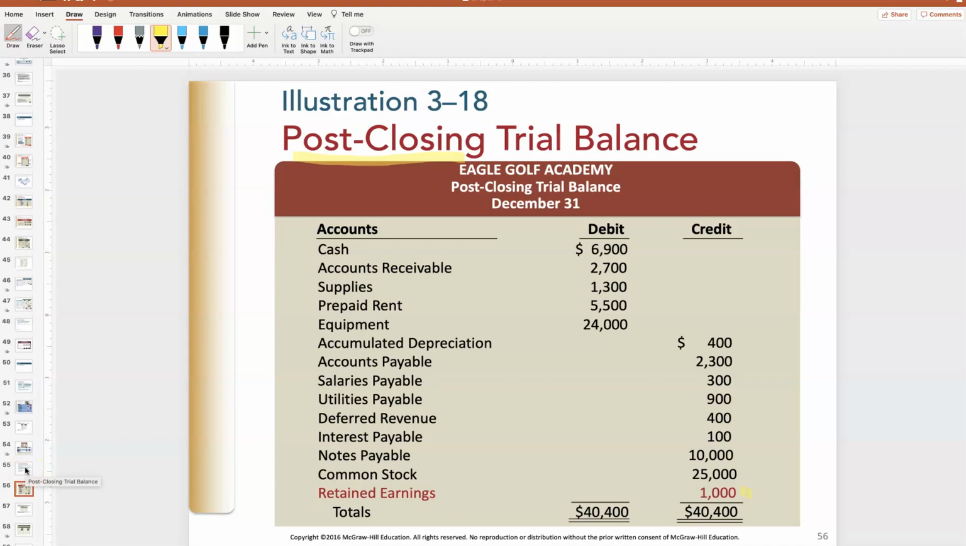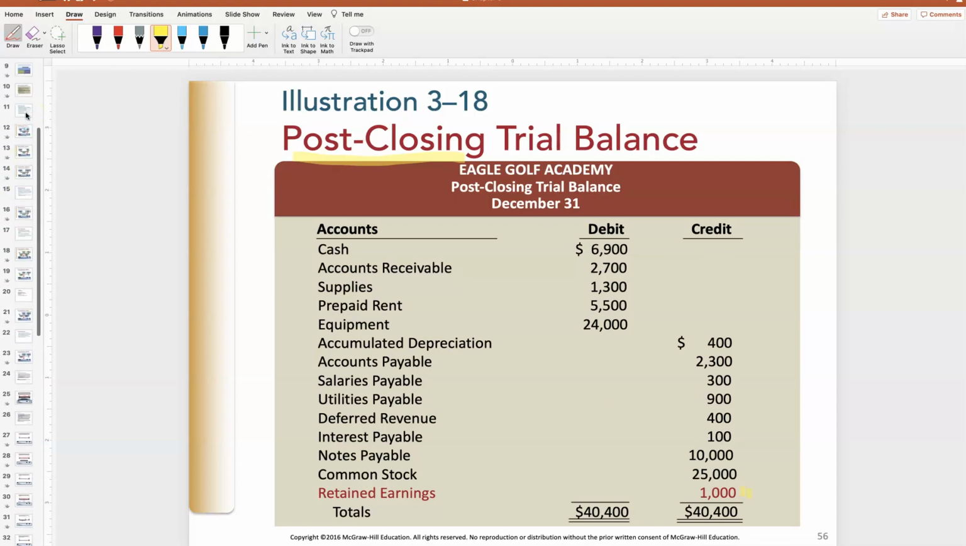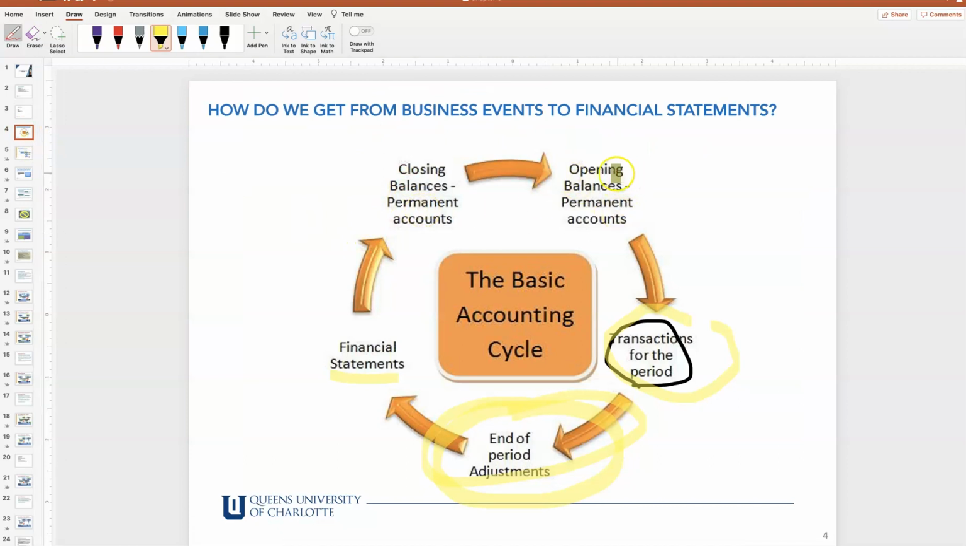At this point, we're ready to start fresh in theory for the new year, right? Accountants are usually exhausted after they've gone through all of these processes. But that takes us from the start of the month, making our journal entries. Let's go back and look at that picture one last time, right? Opening balances, right? We've got our opening balances. We do our transactions. We do our end of period adjustments, issue our financial statements, and then close down everything. And then poof, start again the next day.